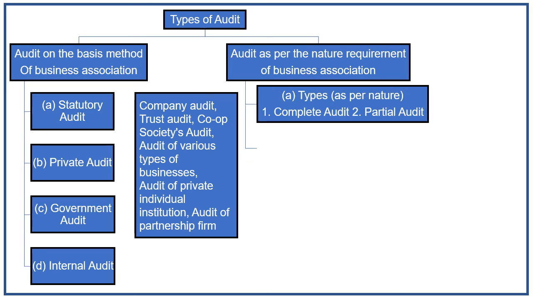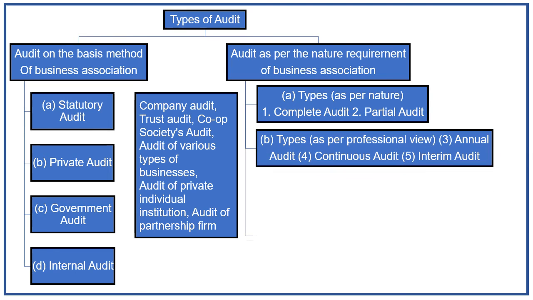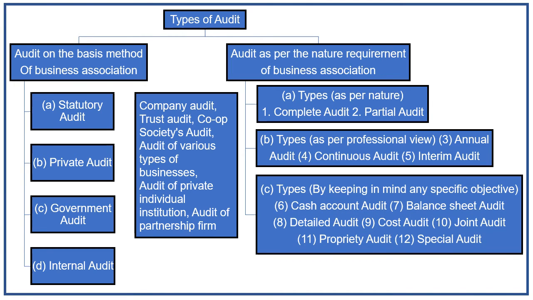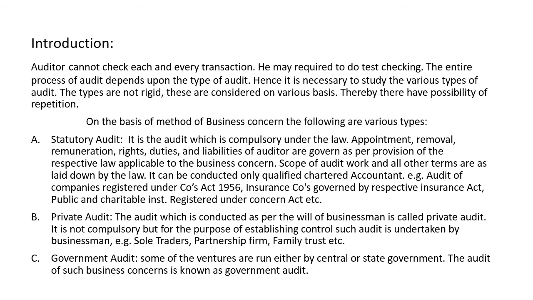After discussing these bases for making the classification of audit, we are required to discuss these various types of audit in detail. But when we consider them in detail, we consider those audits which have due importance in this classification. Some audits having less importance we consider in brief, and the remaining types of audit we consider in detail: the nature of that audit, advantages of that audit, limitations of that audit, etc. In this way, we will see the types of audit.